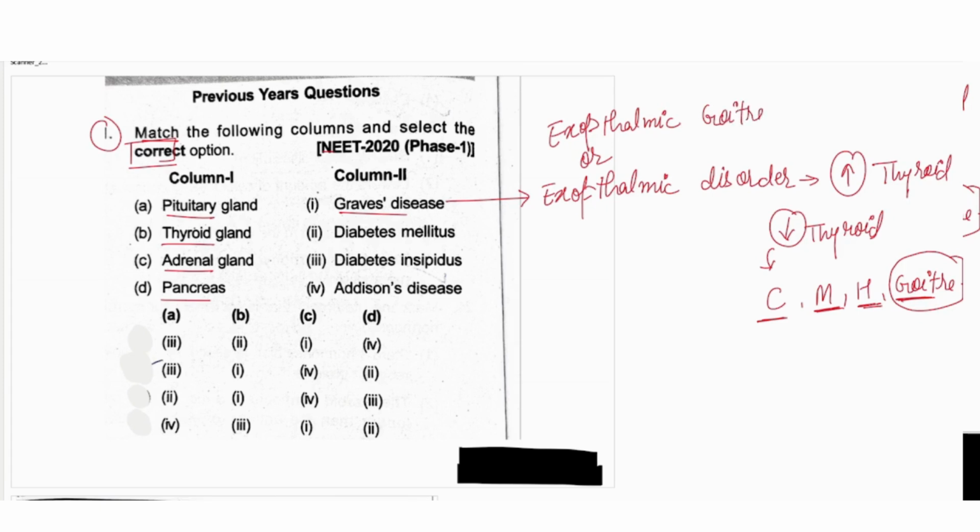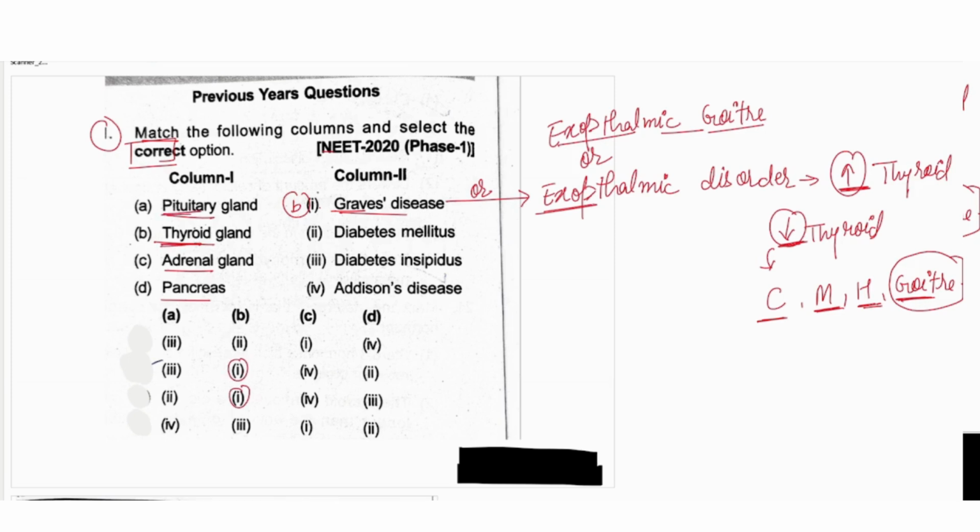If they are asking for simple goiter, you should go with hyposecretion. If they are asking for the exophthalmic disorder, then go with hypersecretion of the thyroid gland, also known as Graves disease. So there are three names for the same particular disease: Graves disease, exophthalmic disorder or exophthalmic goiter. All are because of hypersecretion of the thyroid gland. So thyroid gland means B should be matched with the first one.